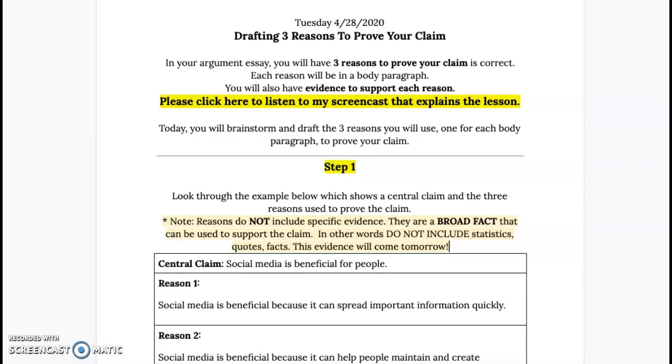Hi everyone. Today's lesson builds on yesterday's. So you can see that today's is drafting 3 reasons to prove your claim.